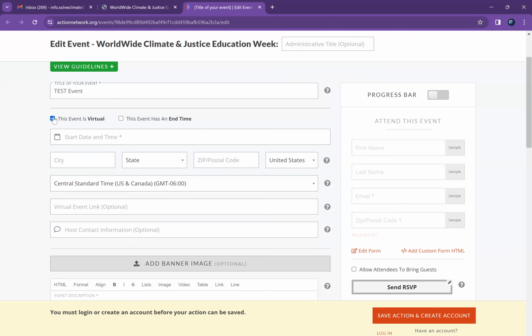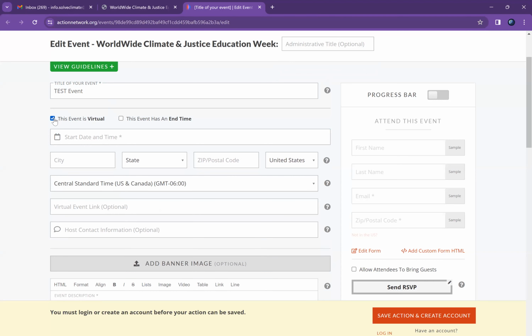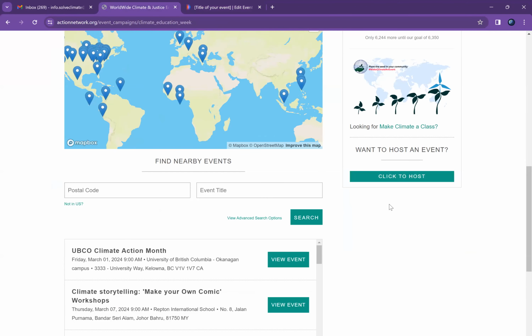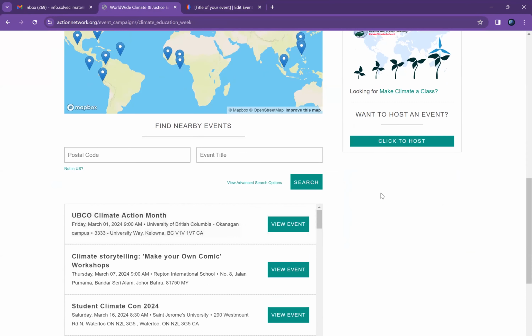Something to be aware of is if you hit virtual, you'll notice that the required asterisks on your location will go away. So you no longer need to include details about the location. If you don't include the details, it will not show up on this map here on this page. It will only be searchable through this list.